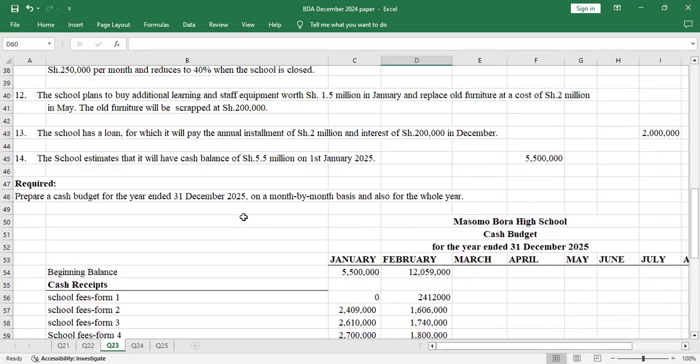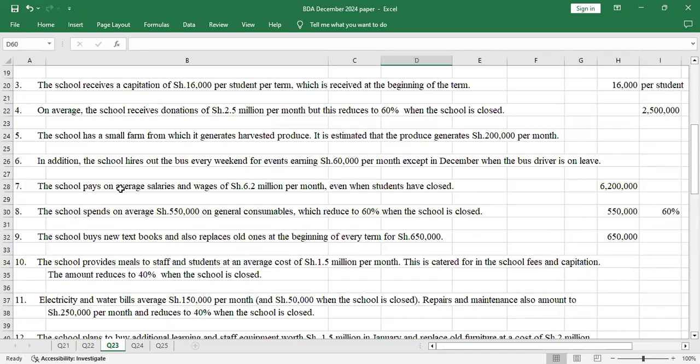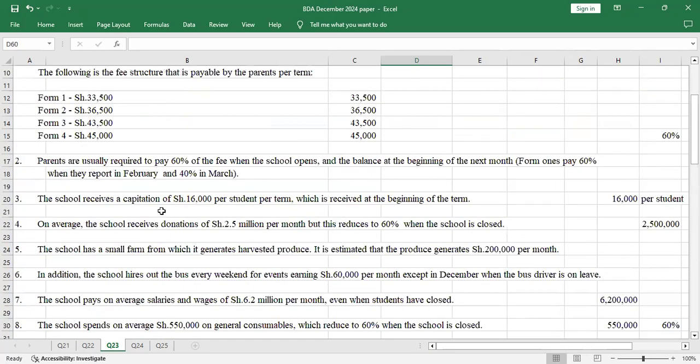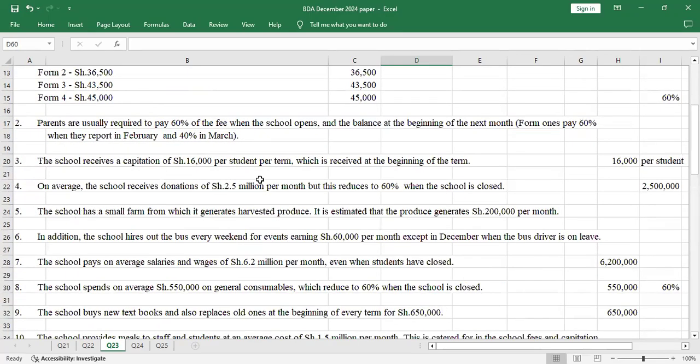So when it comes to capitation, there will be no capitation in February. The school received capitation per term, yeah? So we are done with capitation. There's no capitation in February until we get to May, which is the second term.